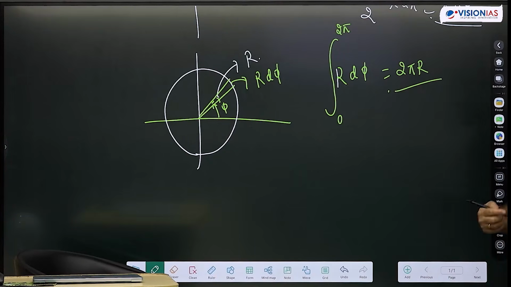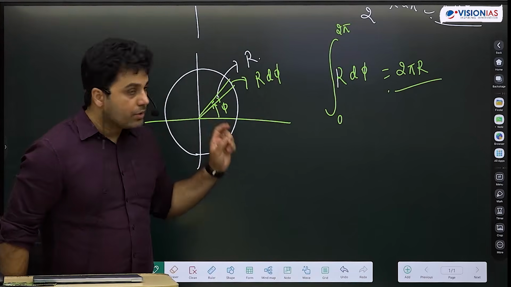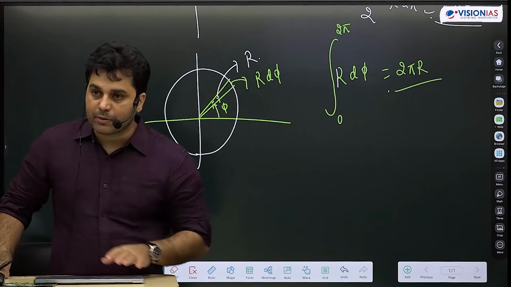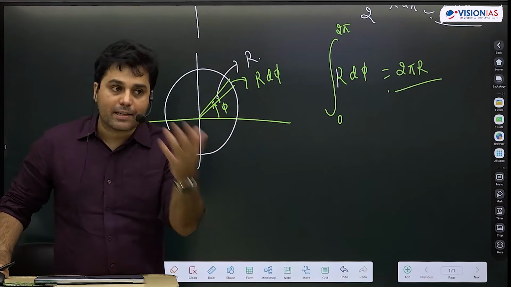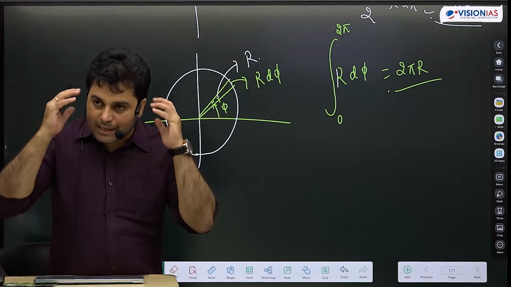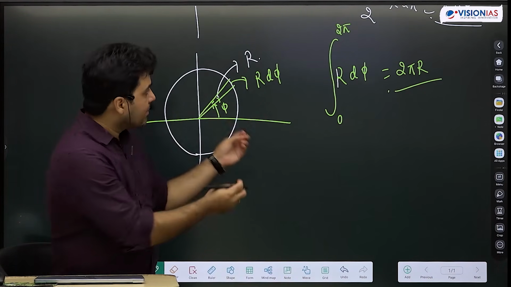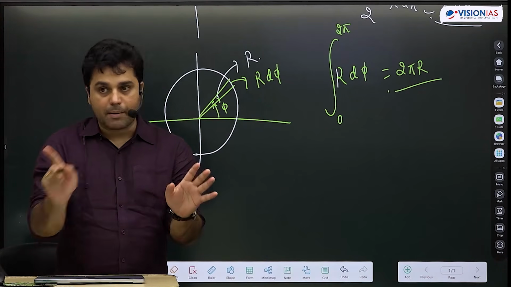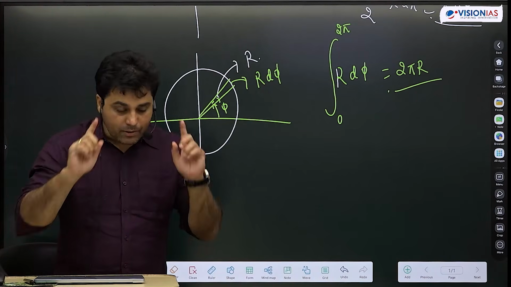Okay? So this seems like a trivial problem, but this use of elemental area, elemental volume, we will keep using it when we calculate moment of inertia, electric field, gravitational potential. It will appear everywhere. So the use of elemental area and elemental volume, the more clear it is in our mind the better. In the next class, right now we are doing simple things, like we are doing that in a 2-dimensional system. We will do the same thing in a 3-dimensional system, in spherical polar coordinate system, and see how the elemental area will look like. And I do not want you to mug it up.